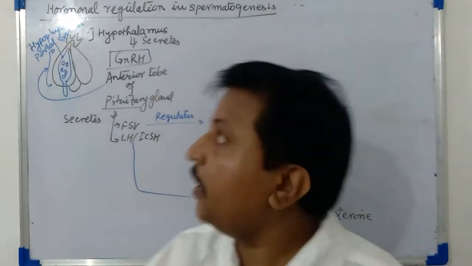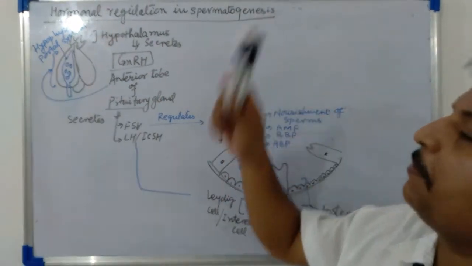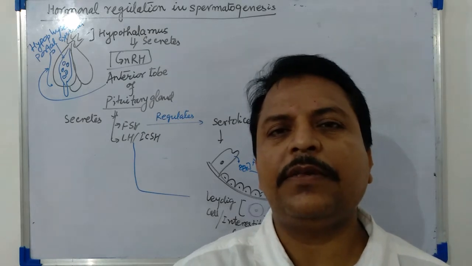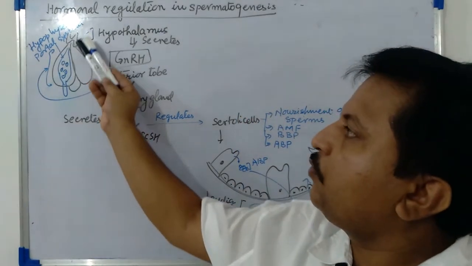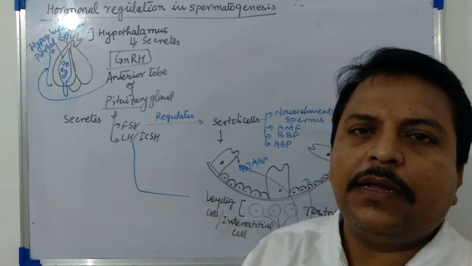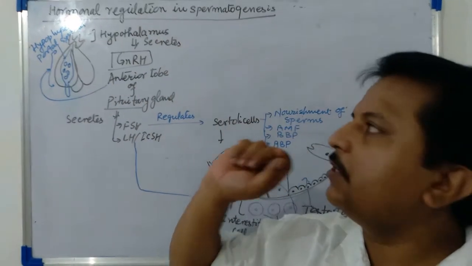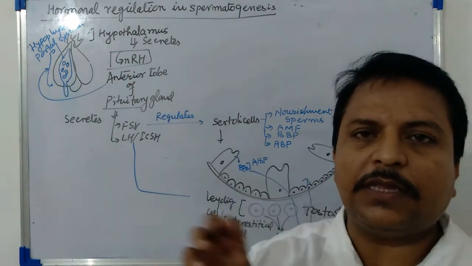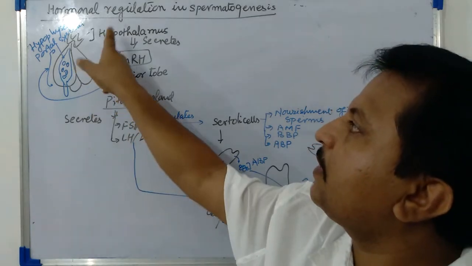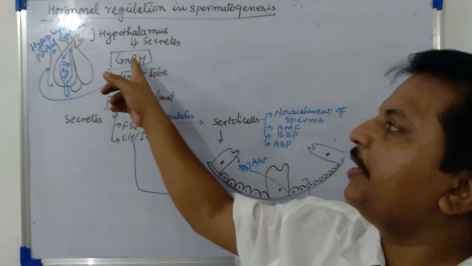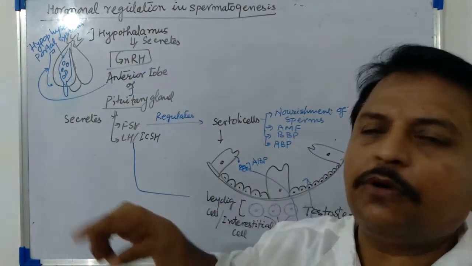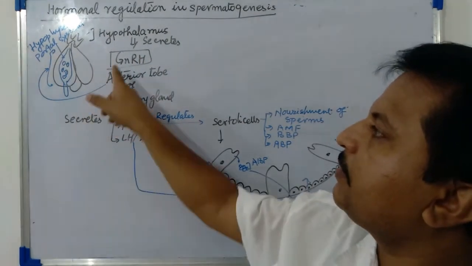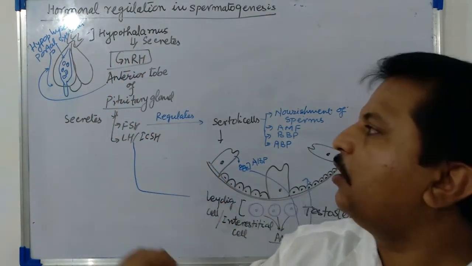Now let's see hormonal regulation in spermatogenesis. How do the hormones regulate spermatogenesis? These two endocrine glands help in regulation of spermatogenesis. First one is the hypothalamus, which is part of the diencephalon, that is part of the forebrain. This hypothalamus secretes a very important regulating hormone known as gonadotropin releasing hormone.